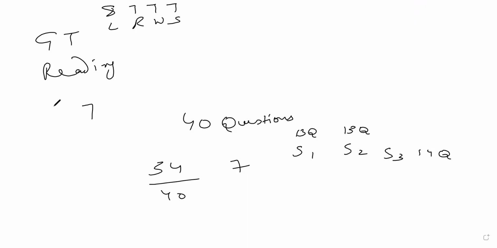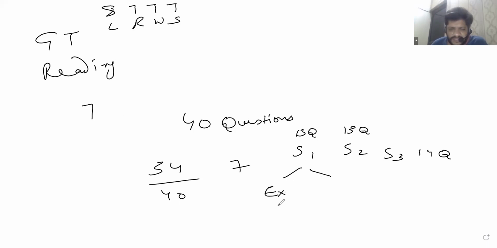So section 1 will have 13 questions, as I said, and it will be subdivided also. That is to say that you will have one small excerpt which will have 6 questions, and the other one will have 7. So is the case with the second one, 6 and 7. And section 3 will have 14 questions, but here you will not have 2 small passages, but one long passage, like the one you have done today. Section 3 has one long passage, and it has 14 questions from that.